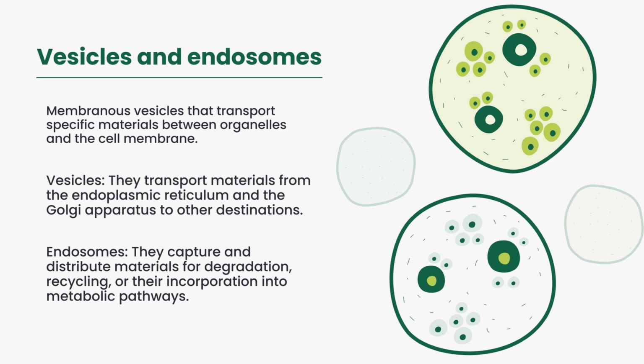Vesicles and endosomes. Membranous vesicles that transport specific materials between organelles and the cell membrane. Vesicles. They transport materials from the endoplasmic reticulum and the Golgi apparatus to other destinations. Endosomes. They capture and distribute materials for degradation, recycling, or incorporation into metabolic pathways.